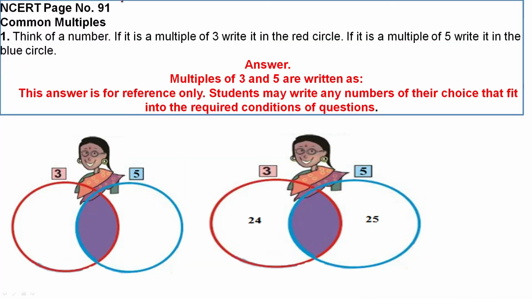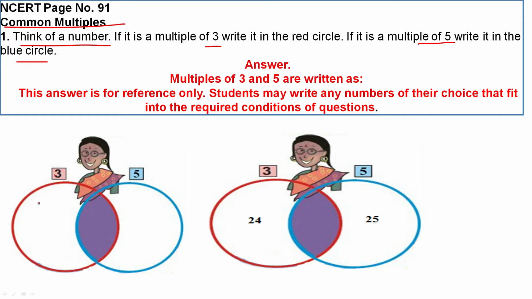Now common multiples. In this lesson we are going to see common multiples. Think of a number. If it is a multiple of 3, write it in the red circle. If it is a multiple of 5, write it in the blue circle. So 2 circles are given. Multiples of 3 you have to write in the red circle. So what are the multiples of 3?